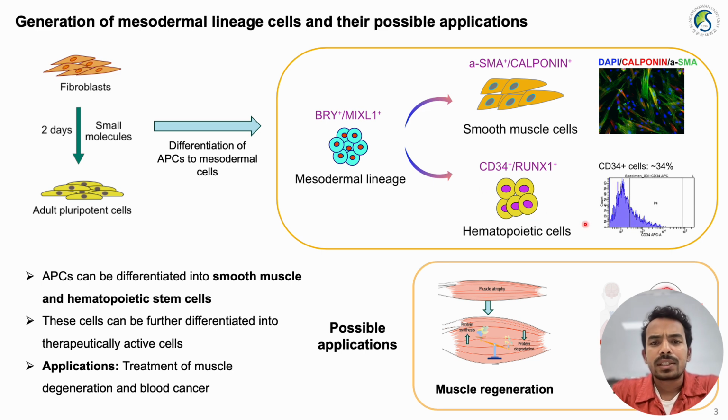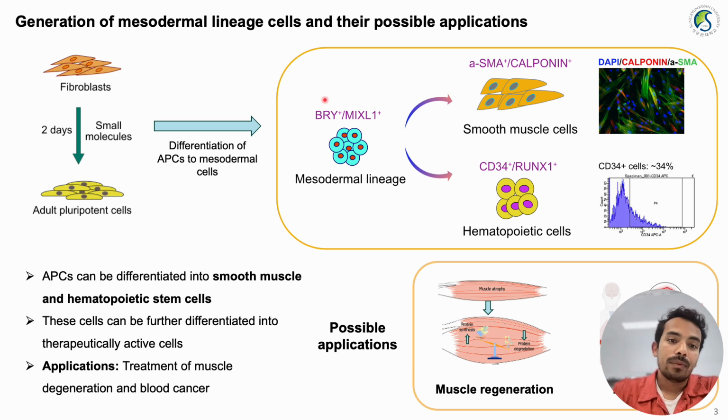We have hematopoietic stem cells generated with an efficiency of 34%, and this efficiency is very much similar to iPSC-based protocols. Hematopoietic stem cells can be further differentiated to multiple types of blood cells or immune cells. One classical example of immune cell application is cancer immunotherapy, which is gathering lots of attention nowadays. So these hematopoietic stem cells can be used for cancer immunotherapy and blood replacement therapy.